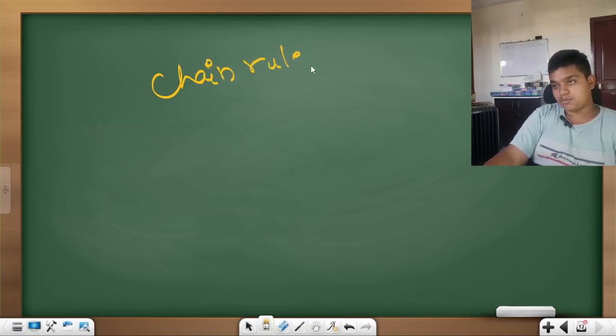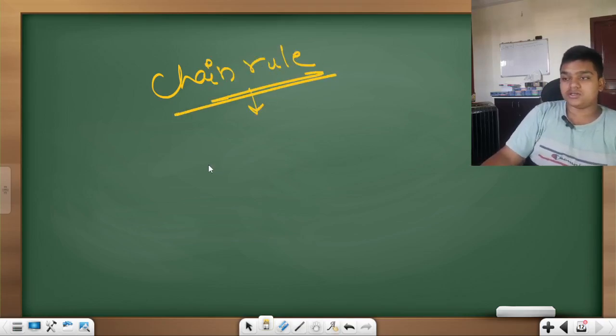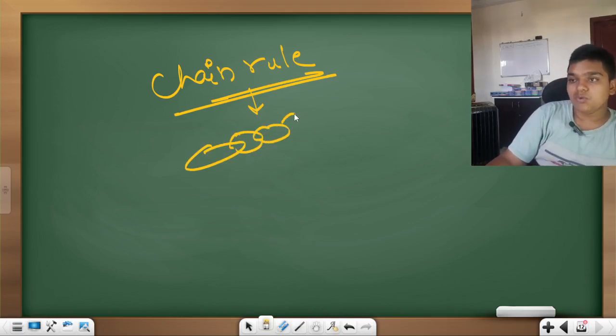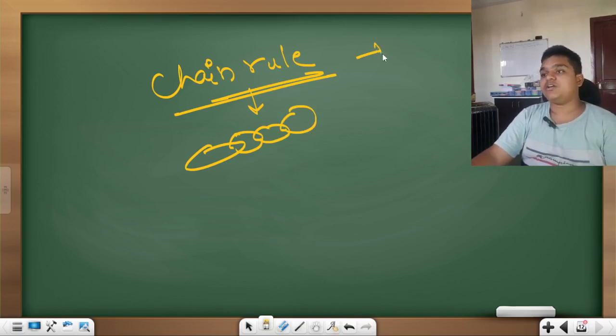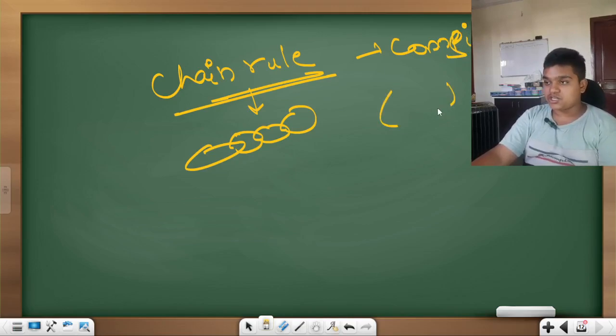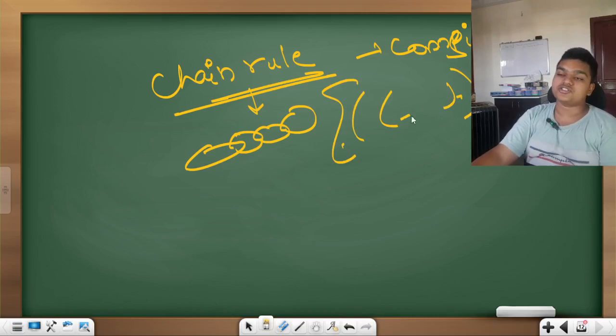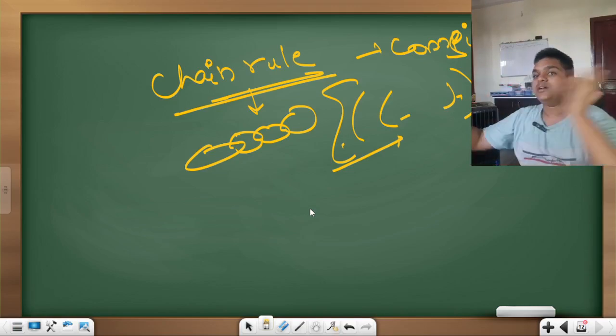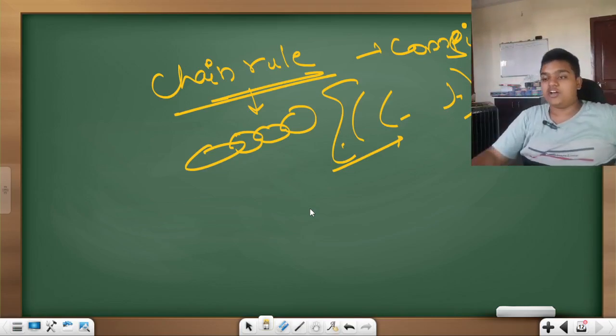The next very simple rule is called the chain rule. What is a chain? It is like link to link, link to link. If you get a composite function, with one function inside another function, you go from outside to inside, breaking and finishing one by one.